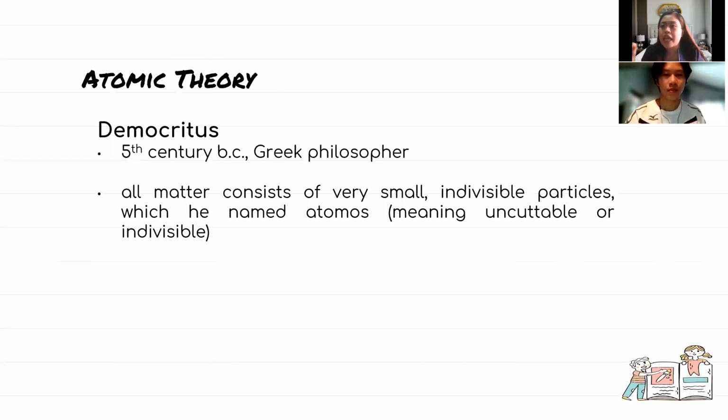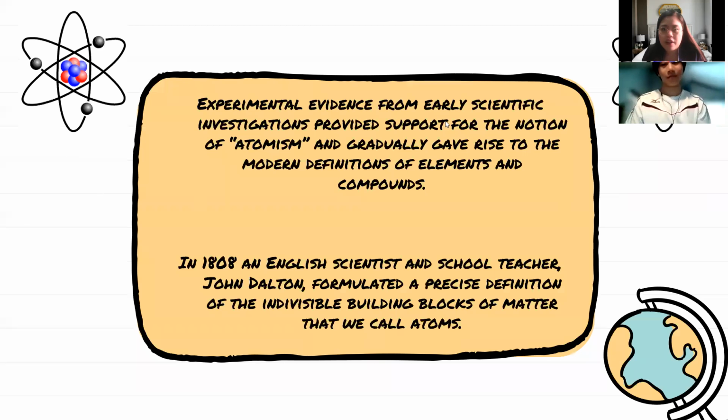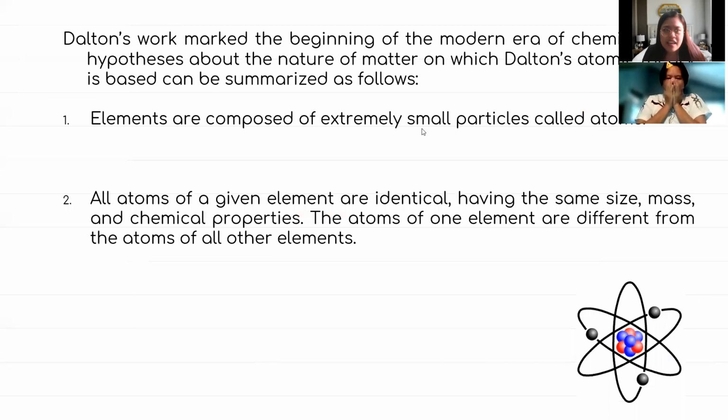Dili daw siya pwede ma-divide. Ano siya ang meaning sa word na atomos? Uncuttable or indivisible. And then after kay Democritus, the next name here in the history of the discovery of atom is the English scientist and school teacher named John Dalton. So he was the one who gave the definition and the description of what atom really is.